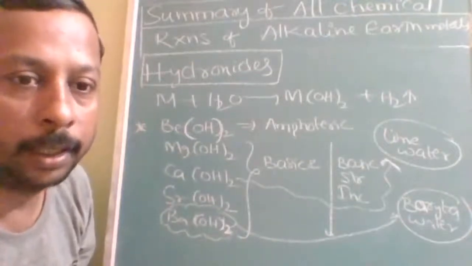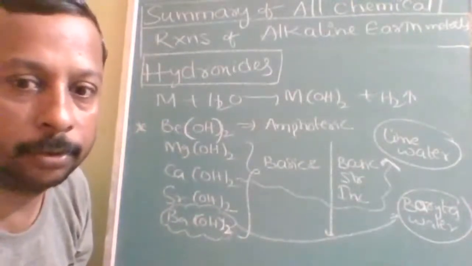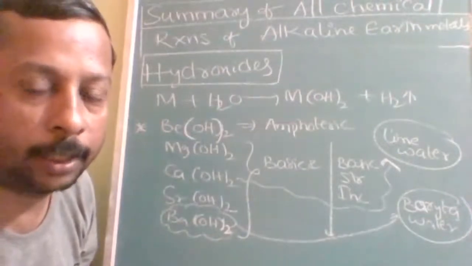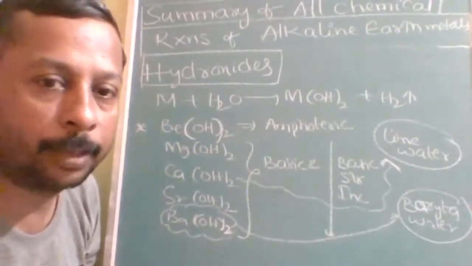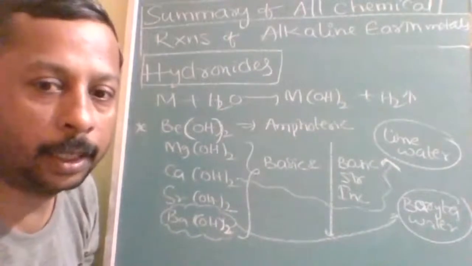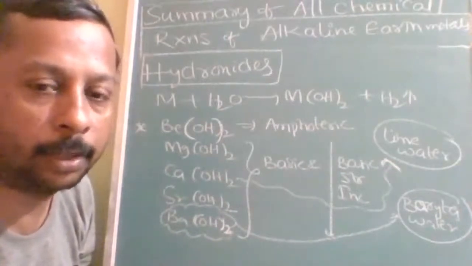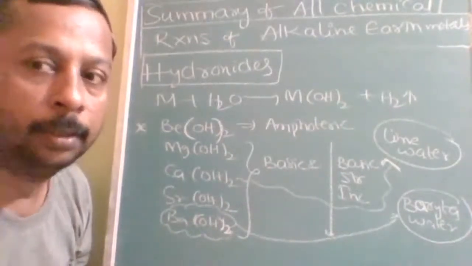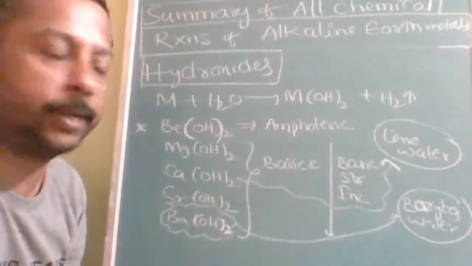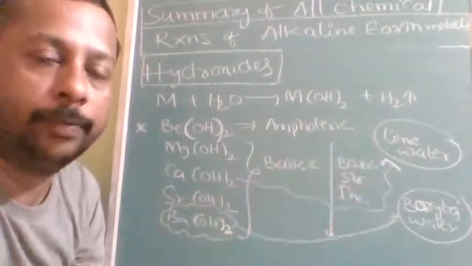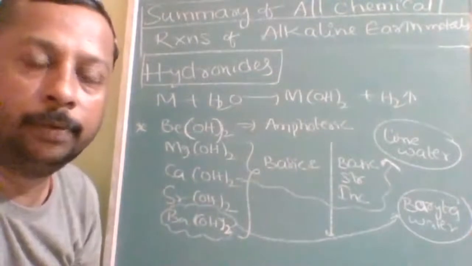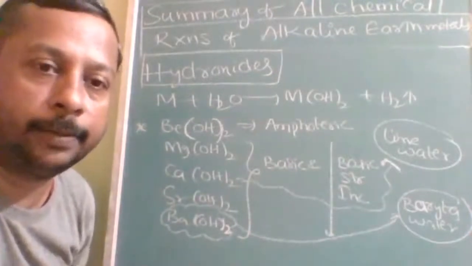Is this understood? Mainly, you should remember the amphoteric nature of beryllium hydroxide, and that barium hydroxide is called baryta water. So whether a solution is lime water or not, how will you identify? You will send carbon dioxide over it.